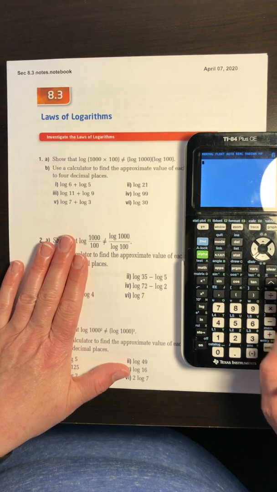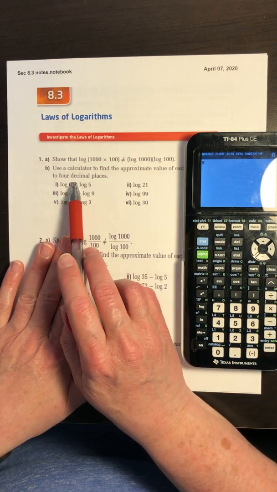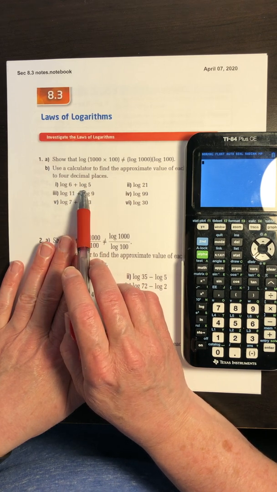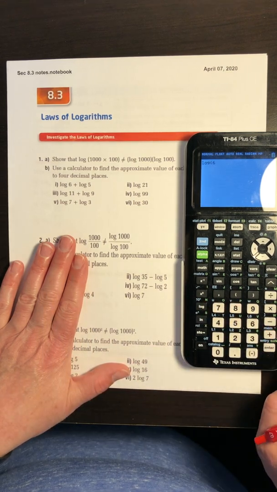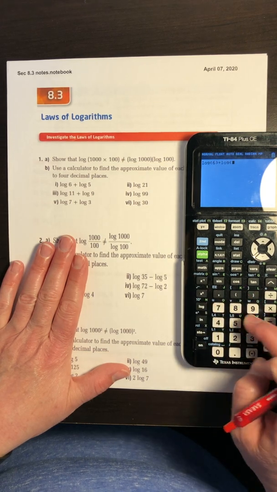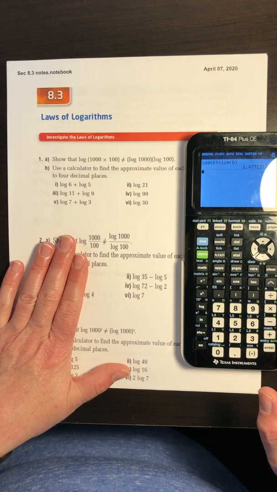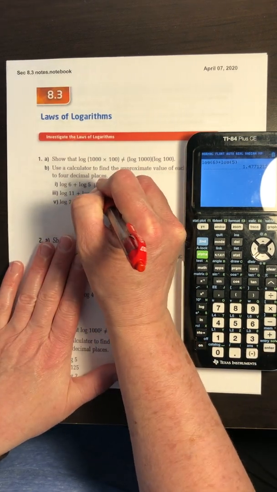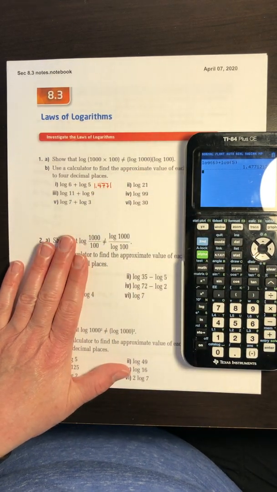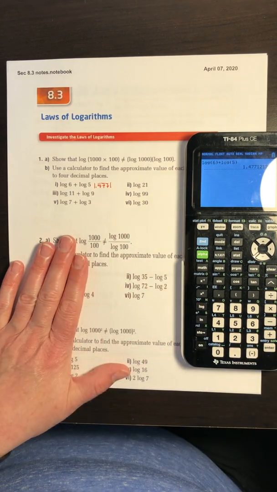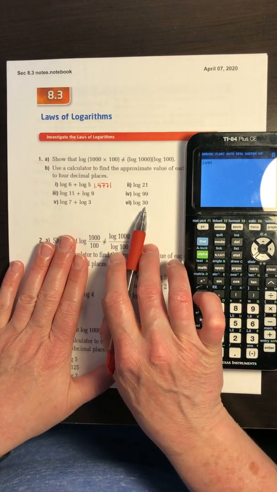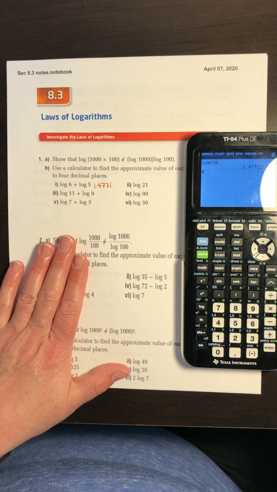So what they're asking us to do is to find to 4 decimal places with a calculator approximately what log of 6 plus log of 5 is. And so log of 6, you watch with your brackets, we want to close that bracket off, plus log of 5 ends up being 1.4771 to 4 decimal places. There's one other expression in this part that has the same value. And if you go through all of them, you will find that log of 30 has exactly the same value.